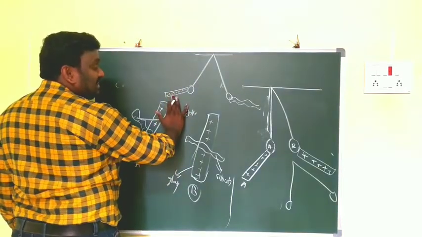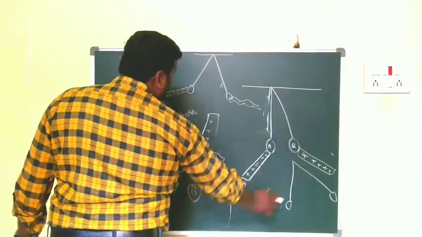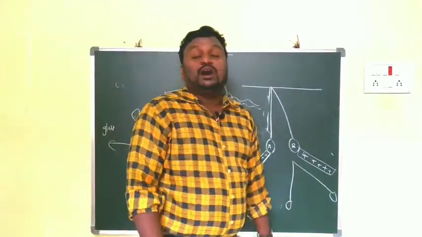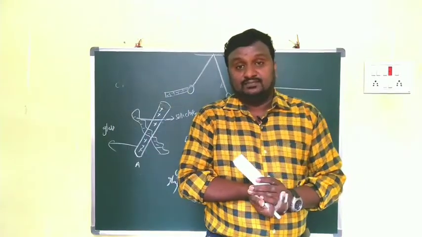When we gave the same kind of charge to A and B, they repelled. Now we are giving opposite charges to A and B, then both pith balls attract each other, meaning they come towards each other.